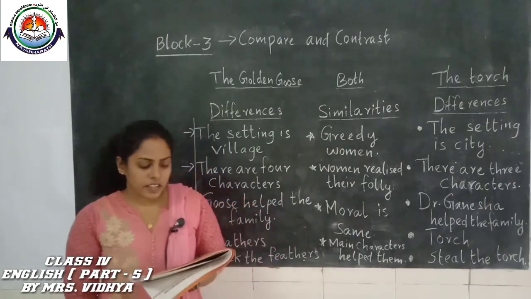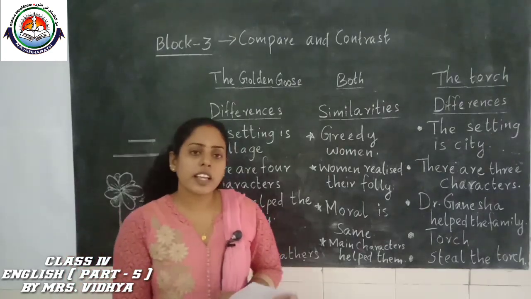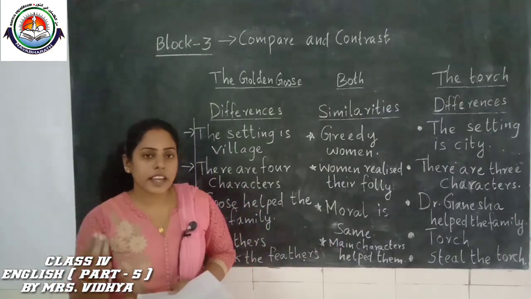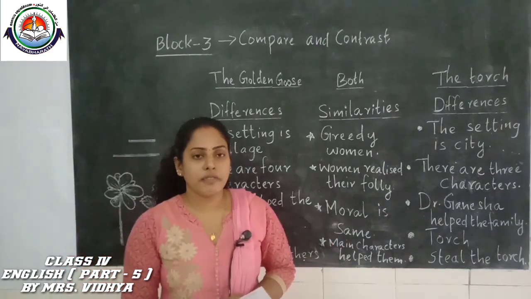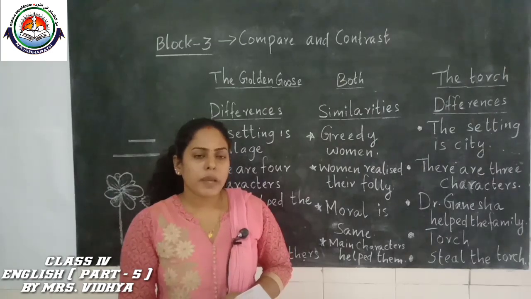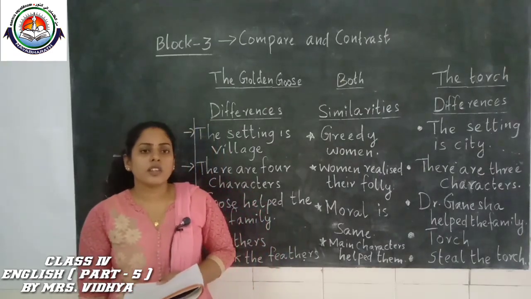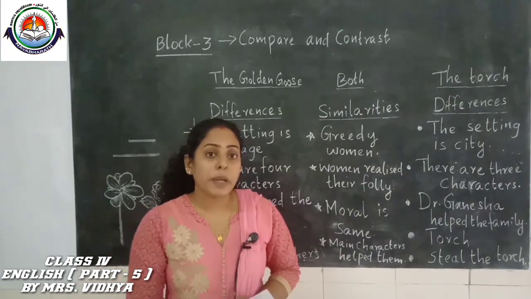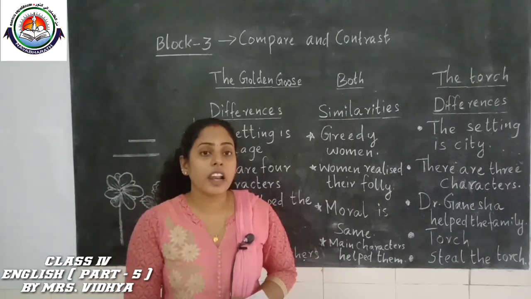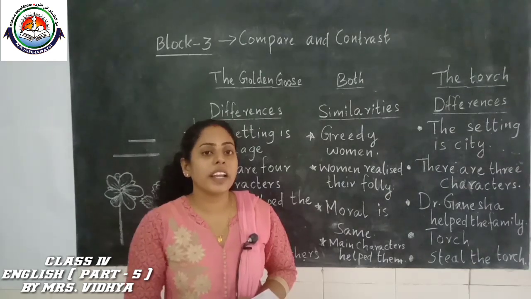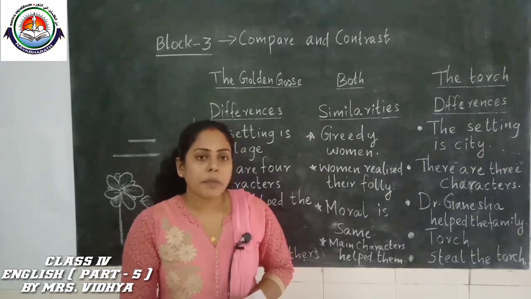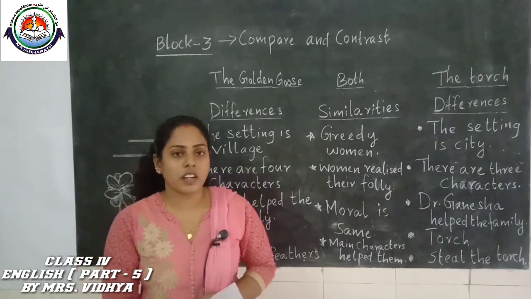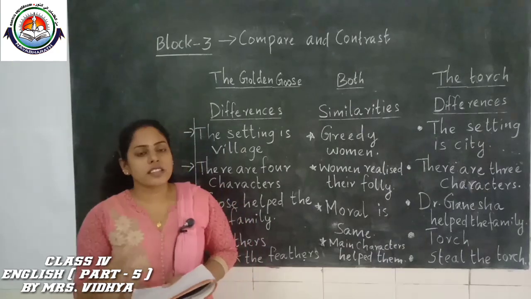We can write like this: the author must have written a similar story because she wanted students to understand the similarities and differences. Maybe she wrote this story to tell us about the condition of people in real life, about greedy people. That may be one reason. Any one reason you can write.